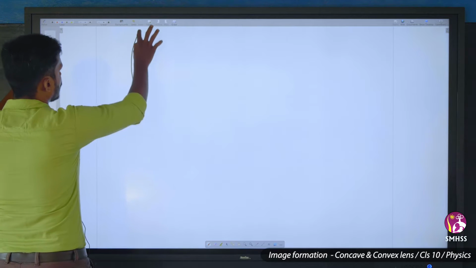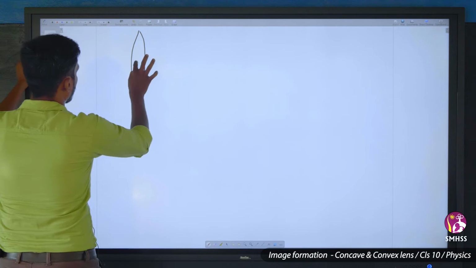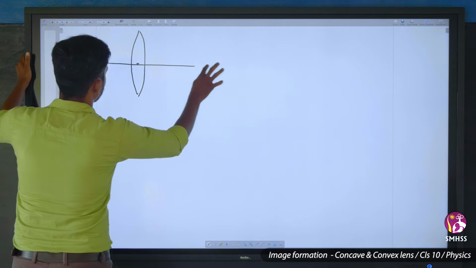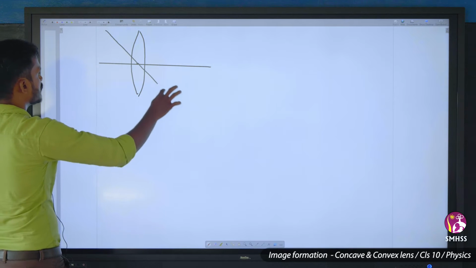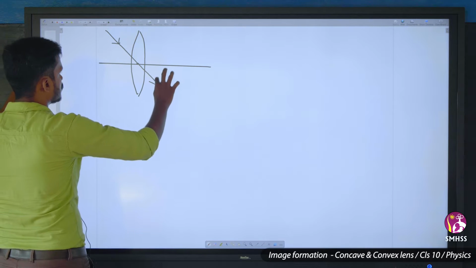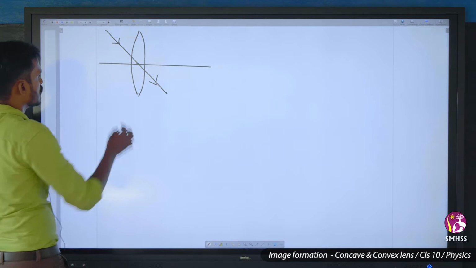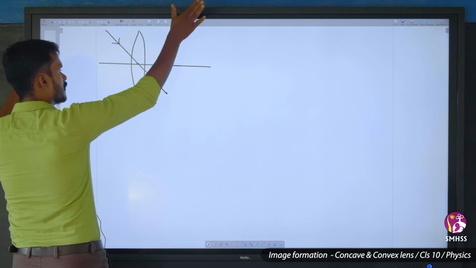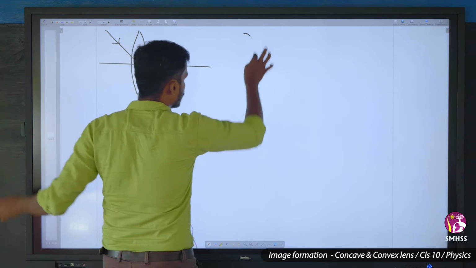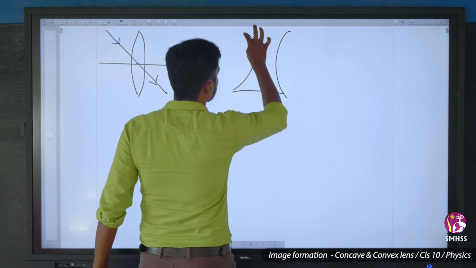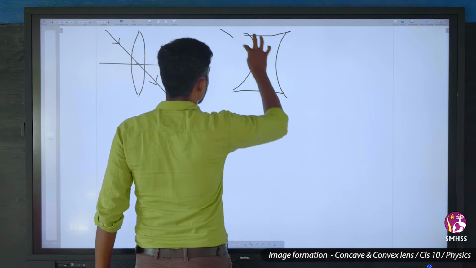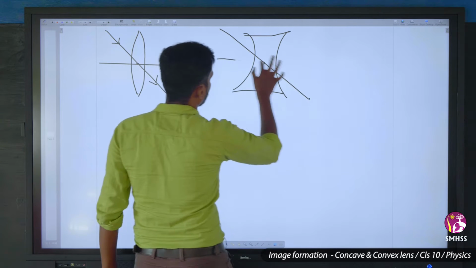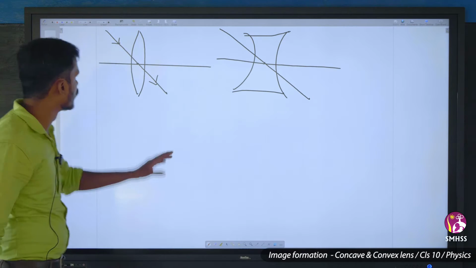So rule number 1. It is a convex lens and this is the optic center. Any ray passing through the optic center will travel on, it will not get deviated. So the ray comes from here and passes through the optic center. Here it is a concave lens with its optic center. Any ray passing through the optic center will travel on. This is the principal axis. This is rule number 1.